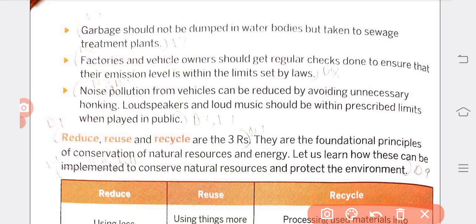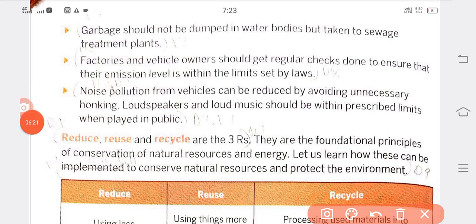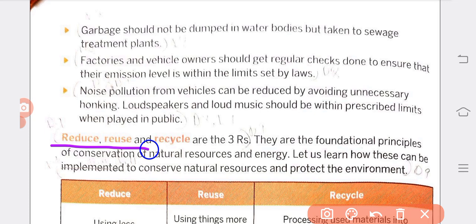Next, reduce, reuse and recycle. These are the 3 R's. What are the 3 R's? Reduce, reuse and the last one is recycle.